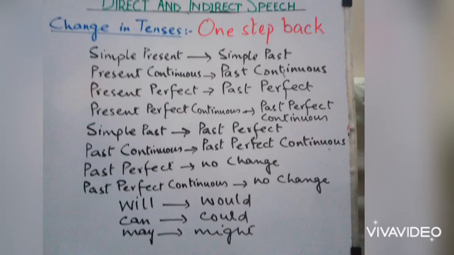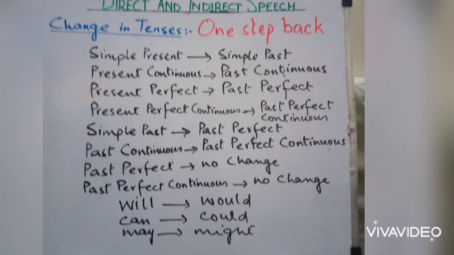Similarly, present continuous will change into past continuous in indirect speech. Present perfect of the direct sentence will change into past perfect tense. Present perfect continuous will change into past perfect continuous tense. Simple past will change into past perfect. Past continuous will change into past perfect continuous.